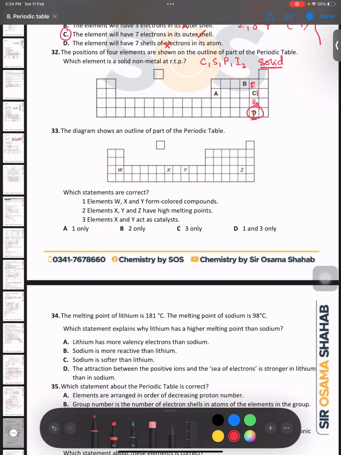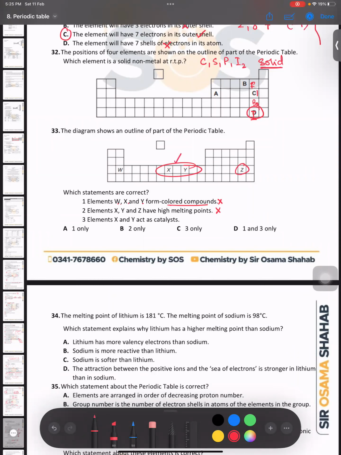Which statements are correct? Element W, X, and Y form colored compounds. No, only X and Y can form colored compounds, so this is wrong. Element X, Y, and Z have high melting point. Z is a non-metal, so definitely it does not have a high melting point. So this is also wrong.